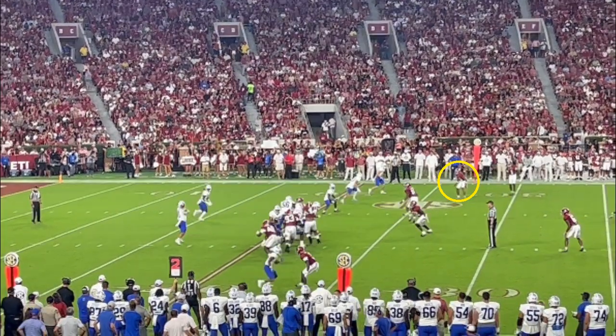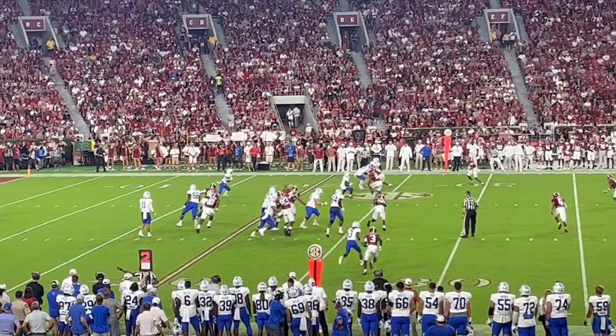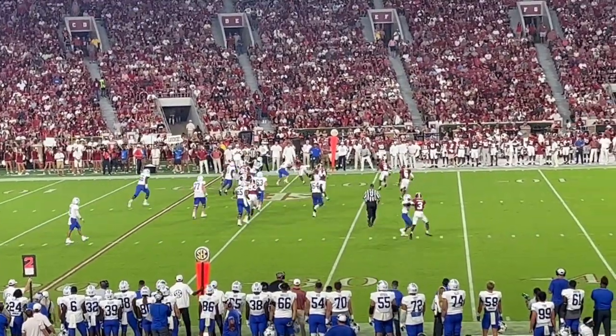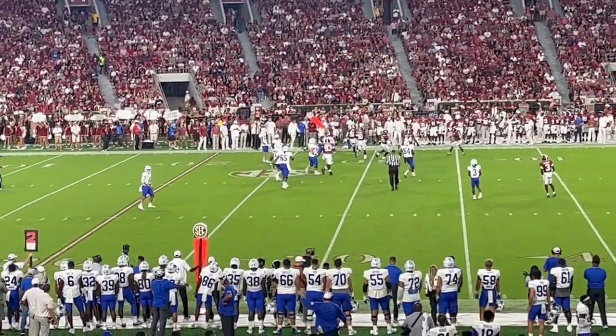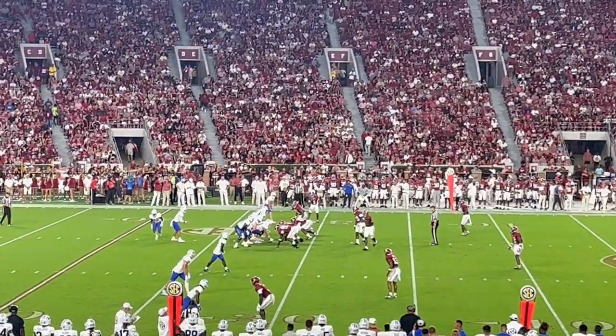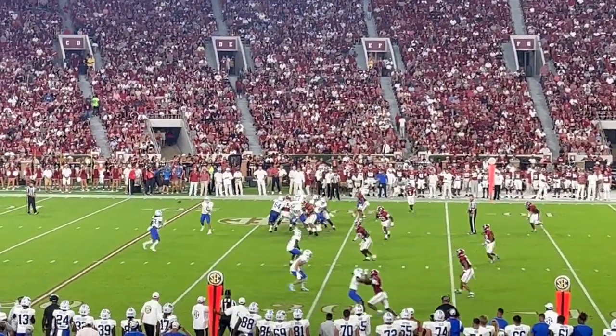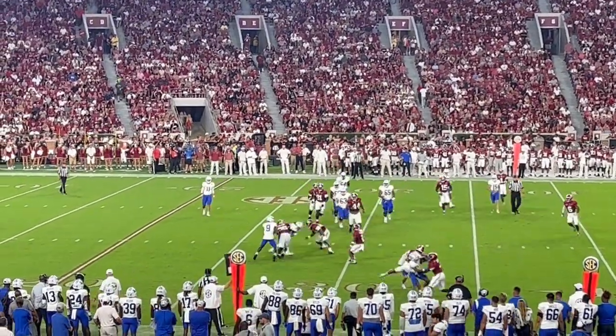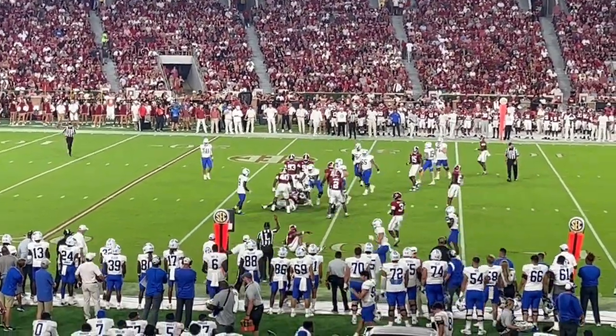They come out and throw a bubble. And Branch loses the outside, so the receiver gets outside and gets the 1st down. Now they have a 1st down. Lawson comes out. He makes up for the last play. He blows up this little receiver and makes the play, stuffs it.